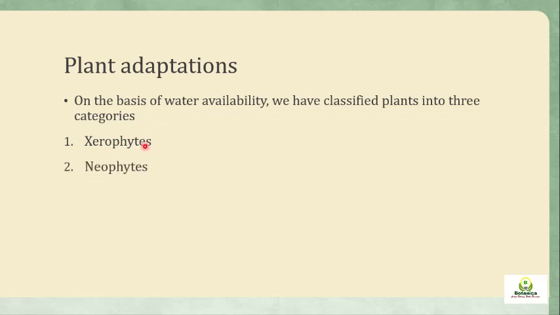and those which are present in the normal environment where the water is in abundance, but those plants are not living within the water, are called mesophytes. So here the term neophyte is written, but here we have mesophytes. And the third category is the hydrophytes, and hydrophytes are, as the name indicates, the plants which are living within the water.